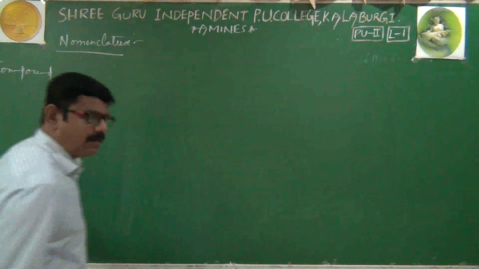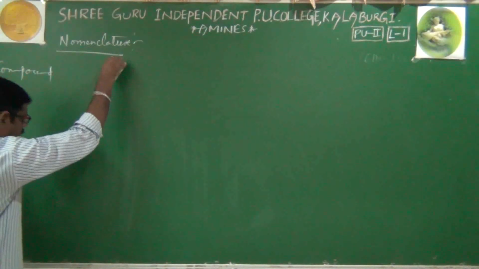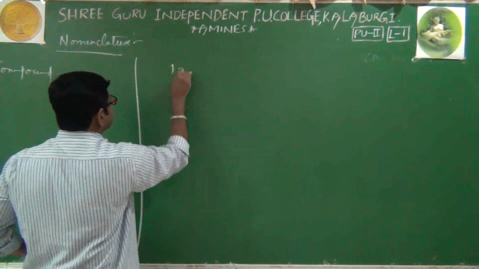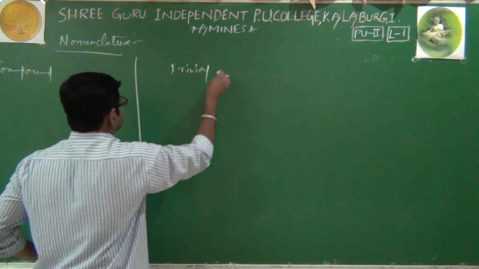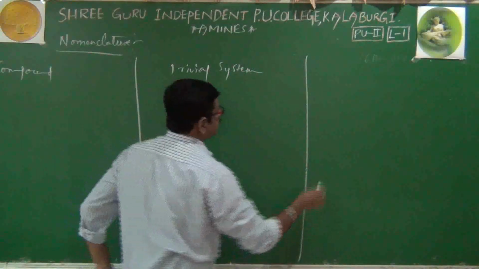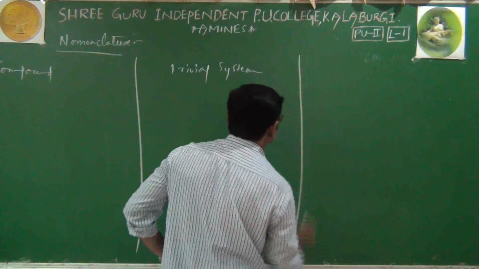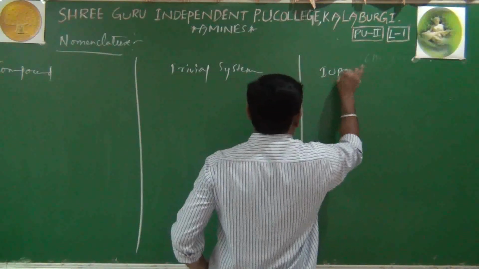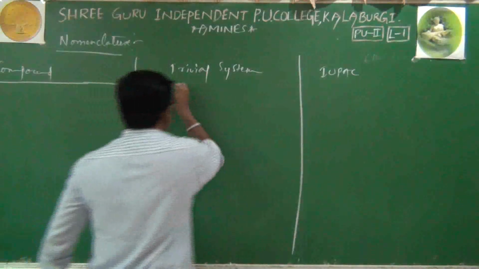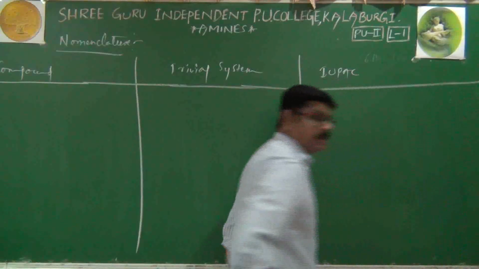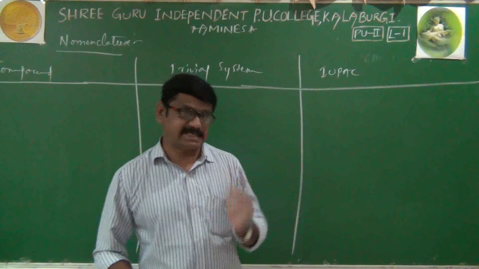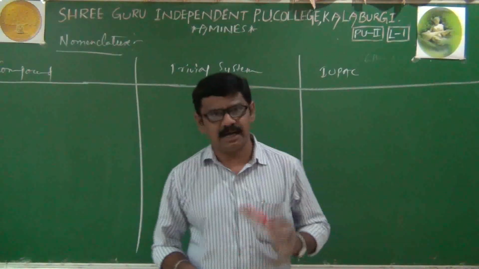In the first column, I'll take the amines compound. In the second column, I'll take the trivial system name, and in the third column, I'll take the IUPAC name. Here I'll explain primary amines, secondary amines, as well as tertiary amines, even aromatic amines also.